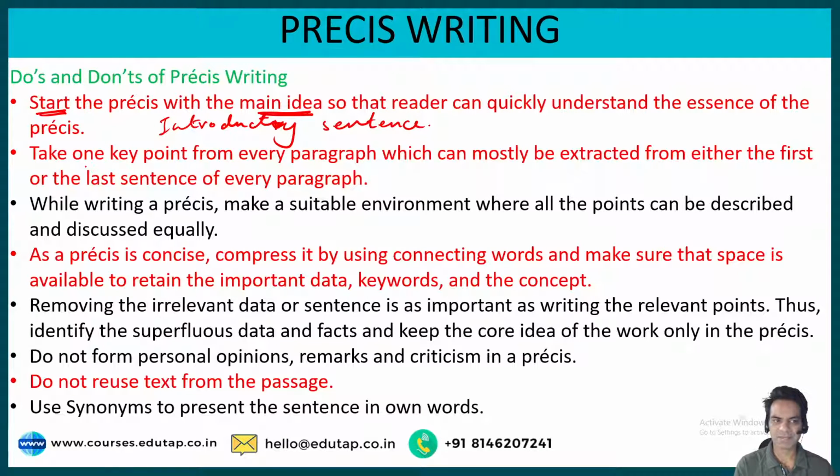Now guys, remember this: take one key point from every paragraph. That is how you can observe proportion and you can target your word limit, right? And that is a smart approach, guys. That way you will not miss out on anything, and you will be able to observe proportion for all the important points that you are going to mention in a precis. So take one key point from every paragraph, which can mostly be extracted from either the first or the last sentence of every paragraph.